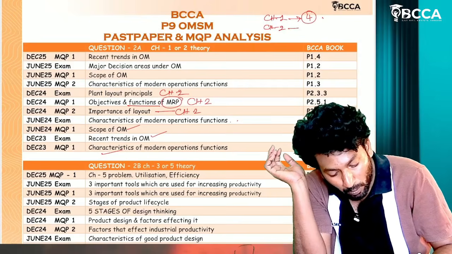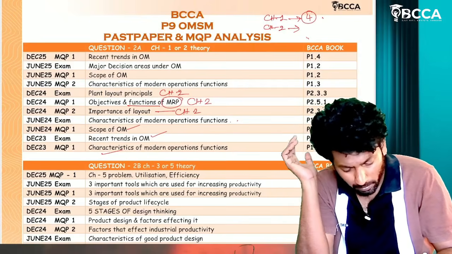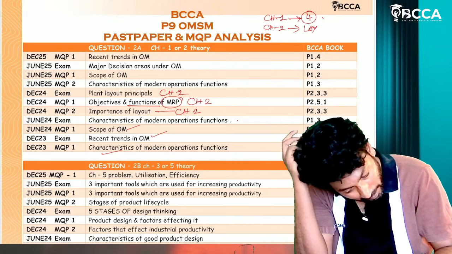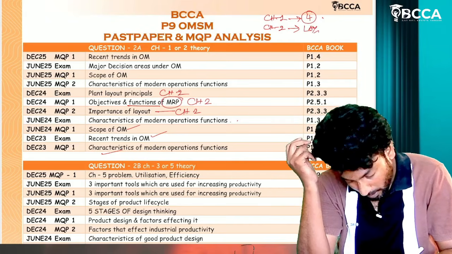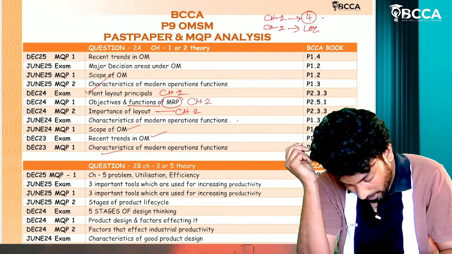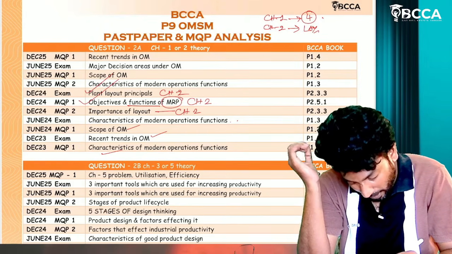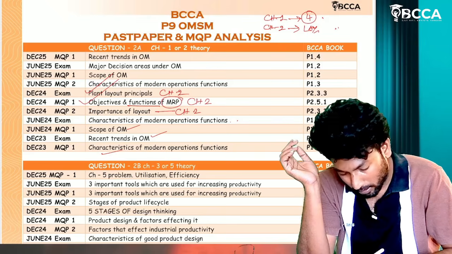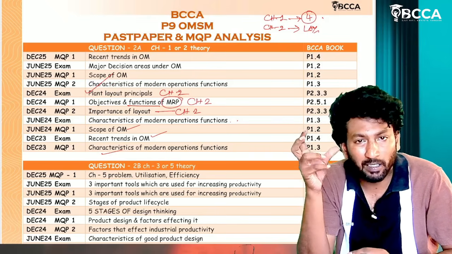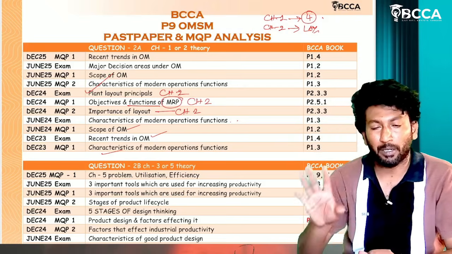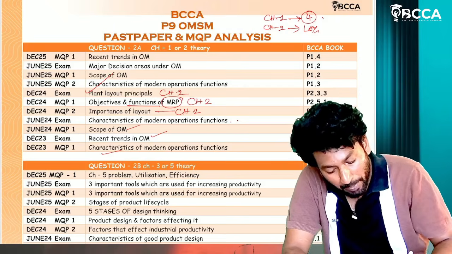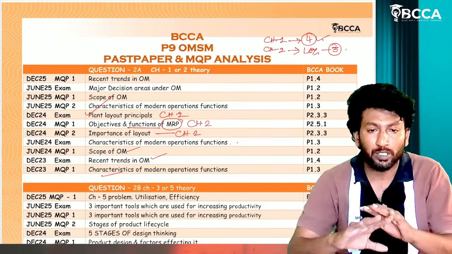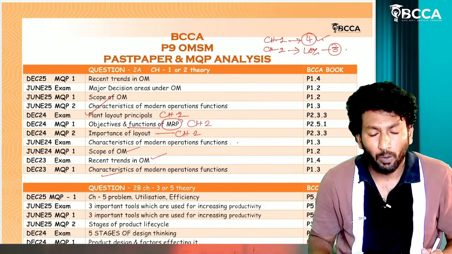From chapter number 2, we have theoretical questions like plant layout principles, objectives and functions of MRP, and importance of layout. If you learn those questions, we can write if the question is asked from chapter number 2. That means learn these four questions plus three questions from chapter number 2. Total seven questions, enough.